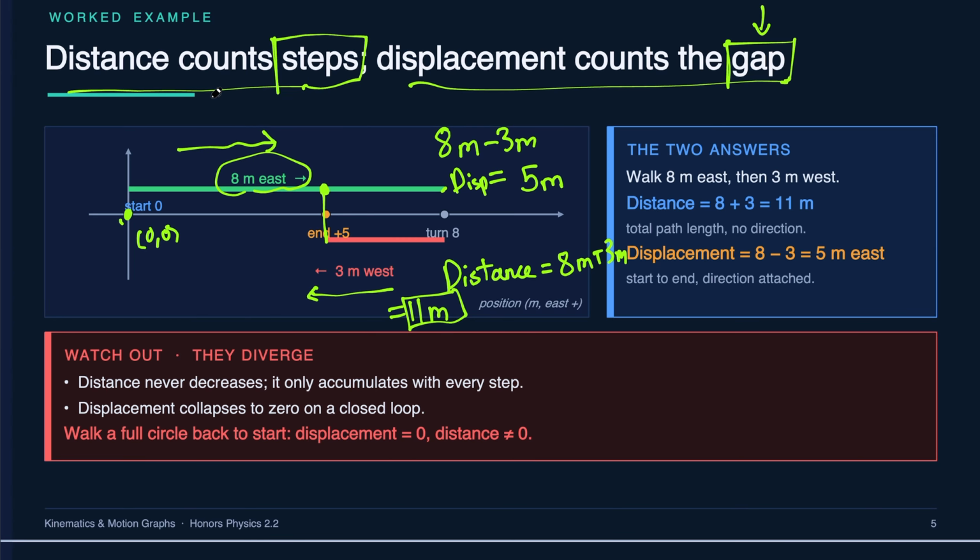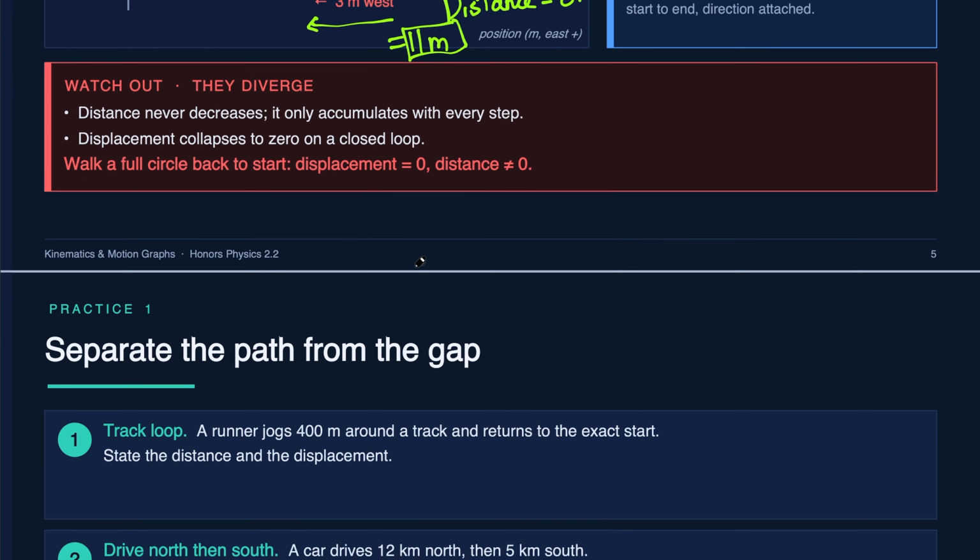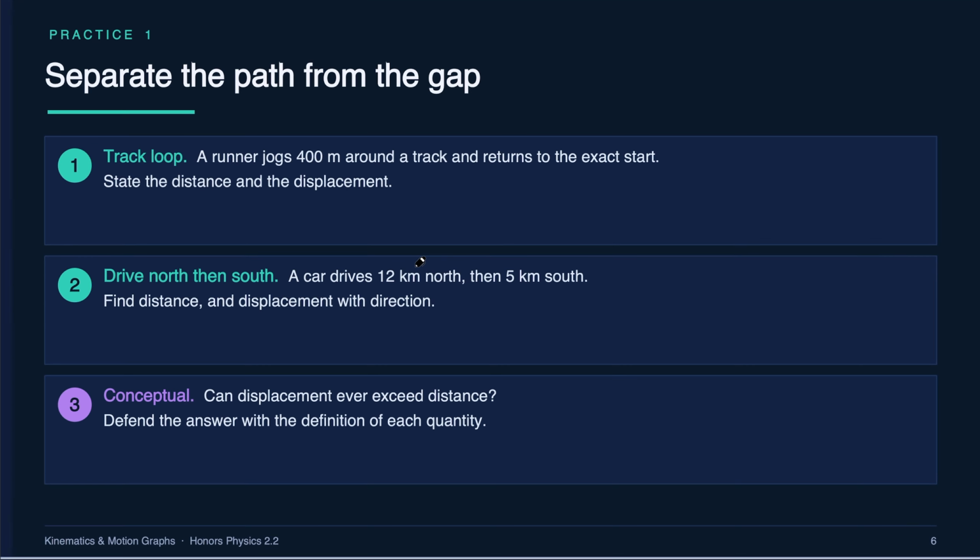Okay, so let's move on and try solving these problems. Obviously I'll have more comprehensive problems when I push out the PDF for this unit, and I'll go over those as well. But right now, just focus on these. Okay, I'm assuming you gave it a try. A runner jogs 400 meters around the track and returns to the exact start. State the distance and the displacement.